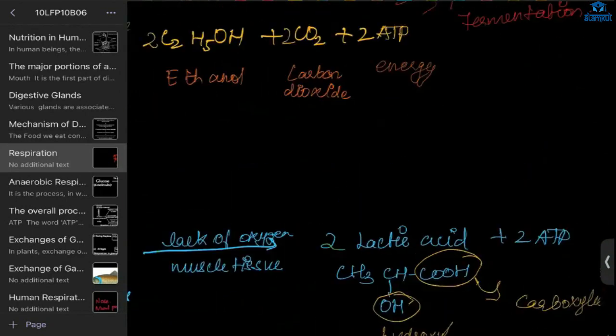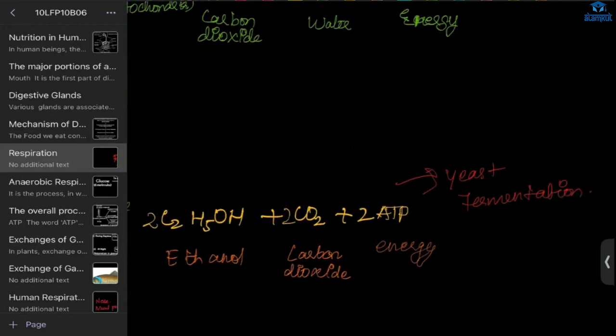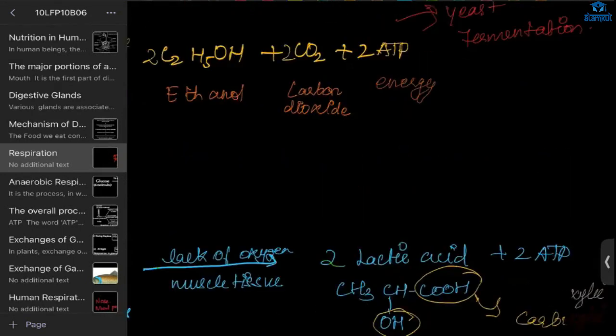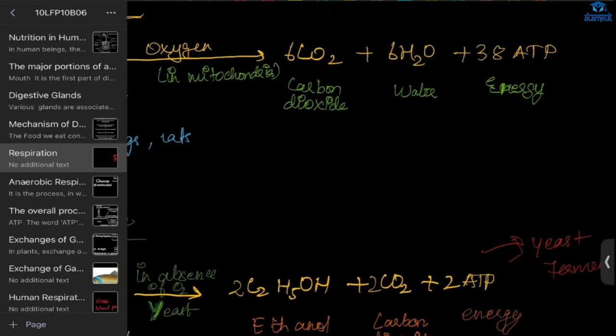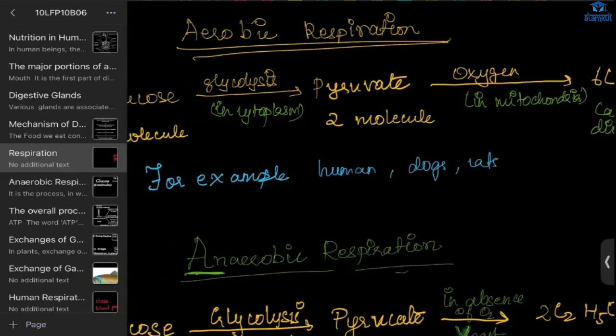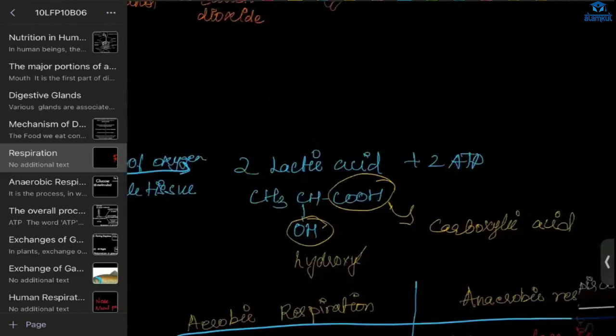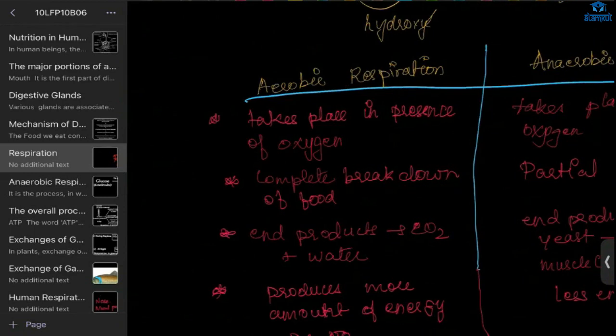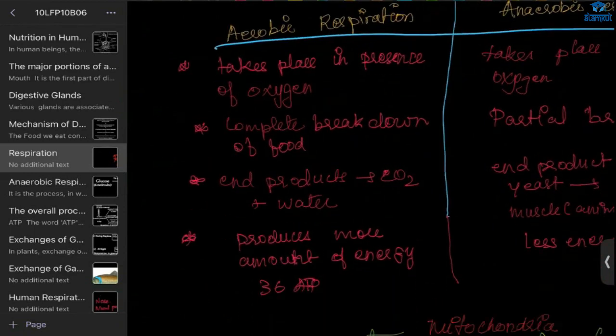In the anaerobic process, we get only 2 ATPs. But in aerobic, we get 38 ATPs, more energy. Here, less energy. So most organisms utilize aerobic respiration. You can see here, right? Understood? Now let's see the differences.